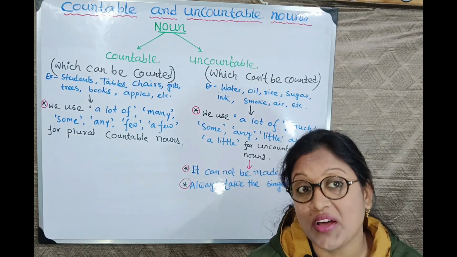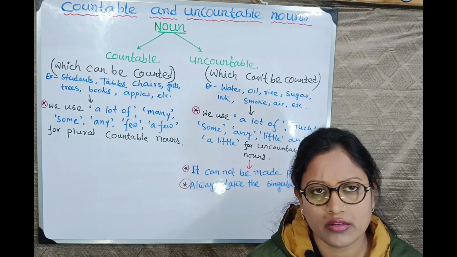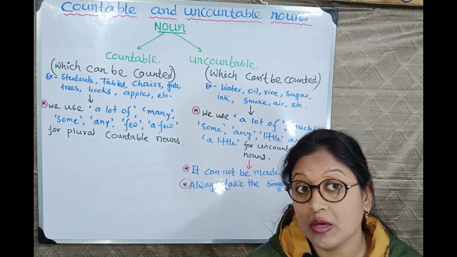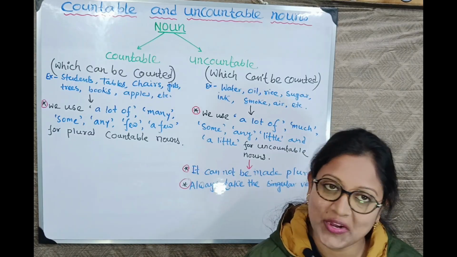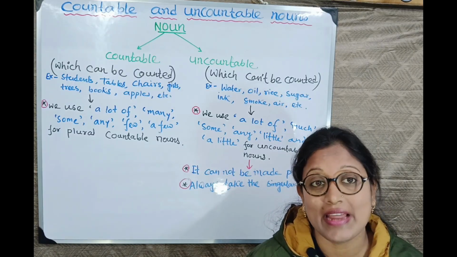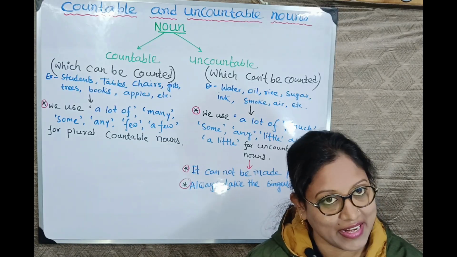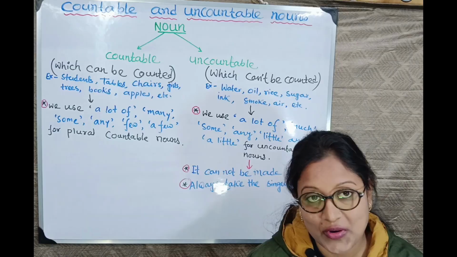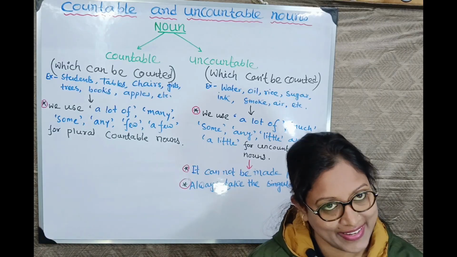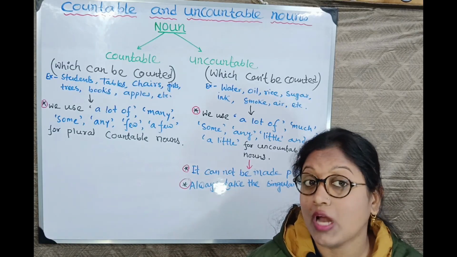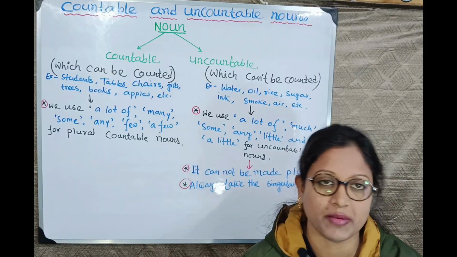It can be plural. Singular mean one and plural mean more than one. So countable noun can be singular and plural. Clear? If it is plural, it will take the plural verb. Clear? Now let's come to uncountable.